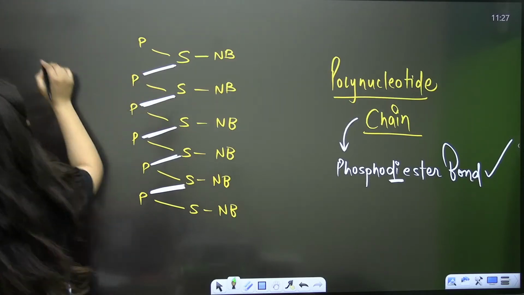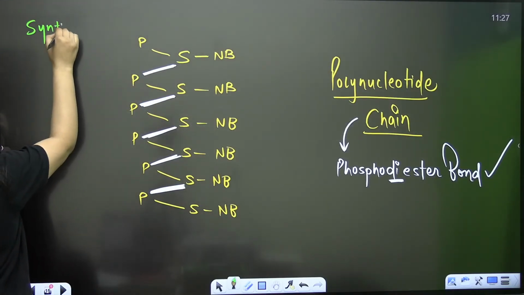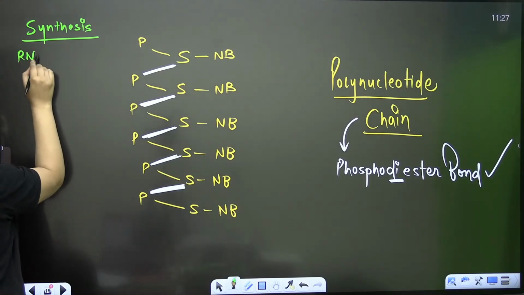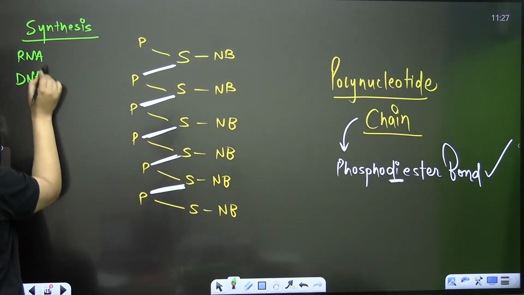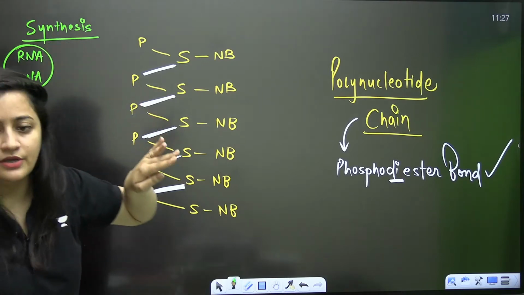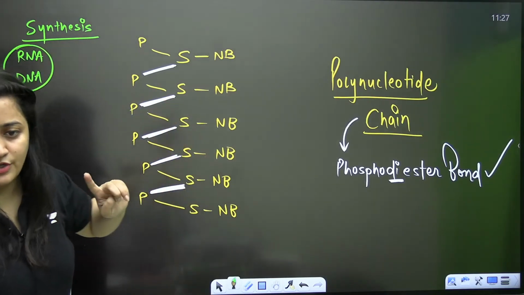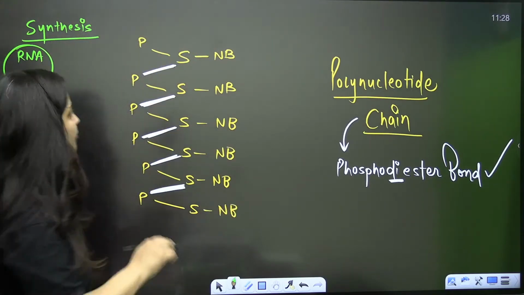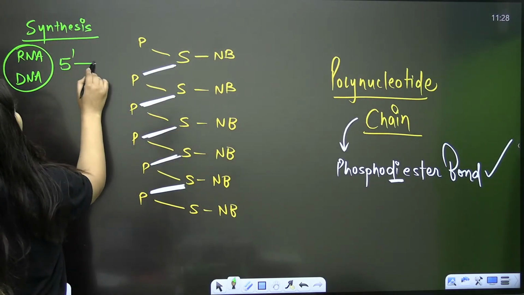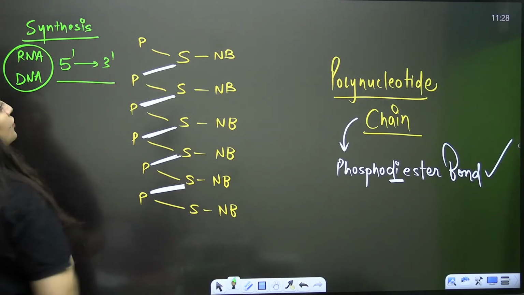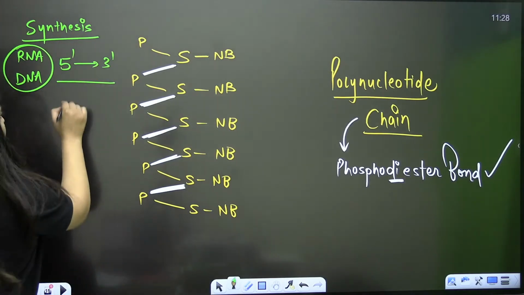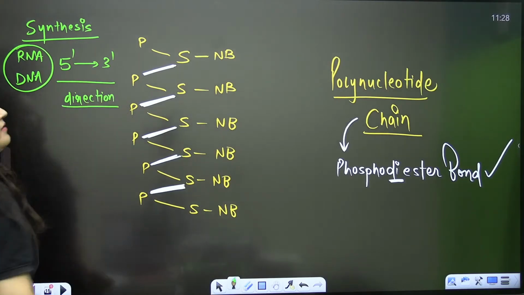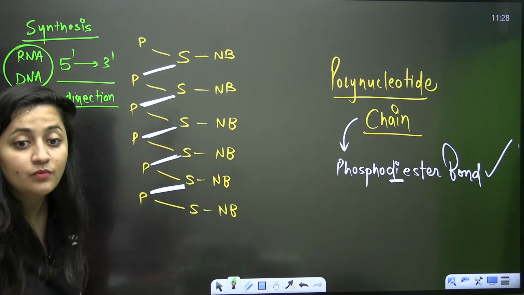So whenever you are talking about the synthesis, the formation, whether it is RNA or DNA, this is a general rule that you need to remember. Whenever you are talking about the synthesis, the formation of a polynucleotide chain, it will always be in the 5' to 3' direction.